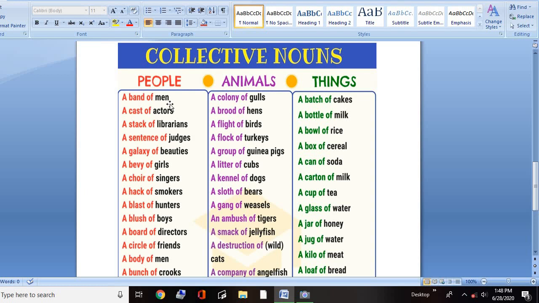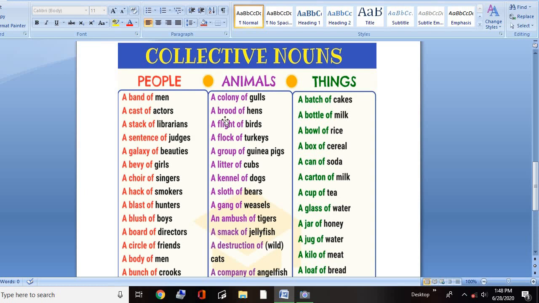A band of men, a cast of actors, a stack of librarians, a sentence of judges, a galaxy of beauties, a bevy of girls, a choir of singers, a pack of smokers, a blast of hunters, a blush of boys, a board of directors, a circle of friends, a body of men, a bunch of crooks.